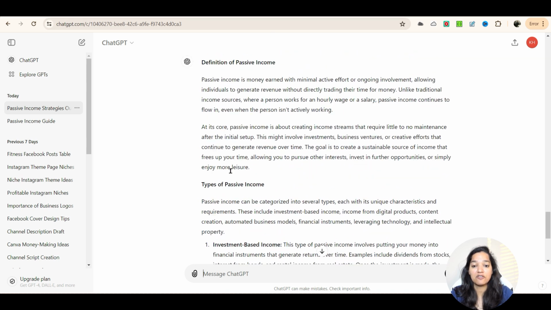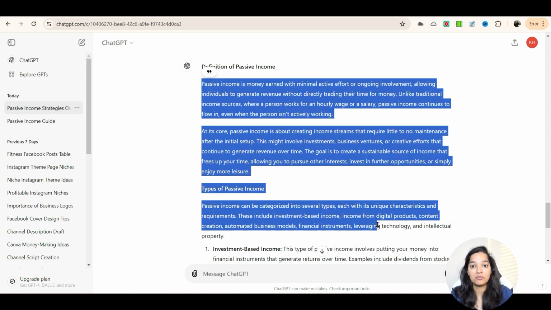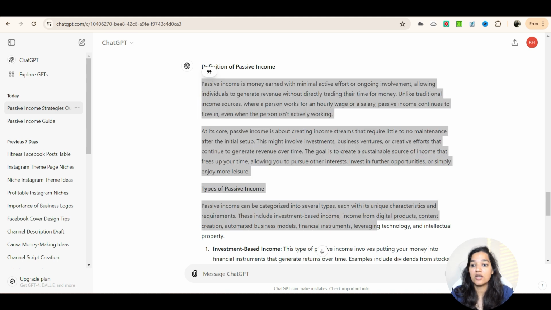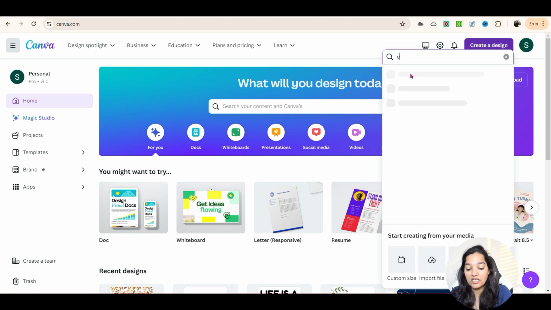So it has created 500 words, but you can't just copy paste this and create an ebook out of it, because it sounds very robotic. You have to rewrite it in a language which is easy to understand, but you get an idea of how to get the contents for your ebook. Now, once your contents are there, once you have all your 10 chapters or at least a 100-page ebook, the next important thing is you'll head over to Canva and create a design. Now, there is nothing called ebook here.